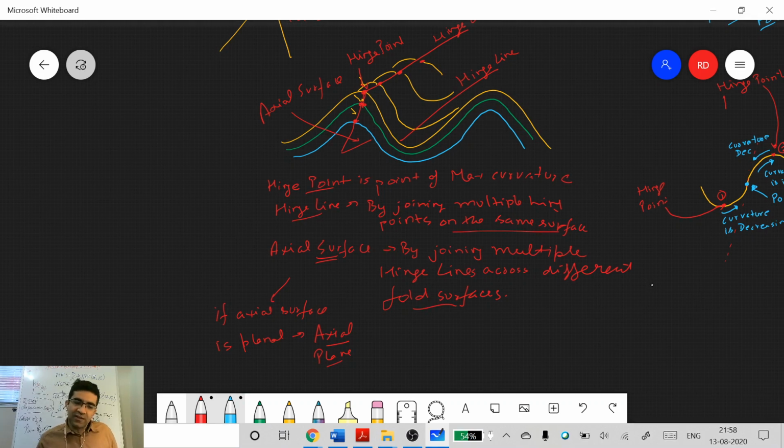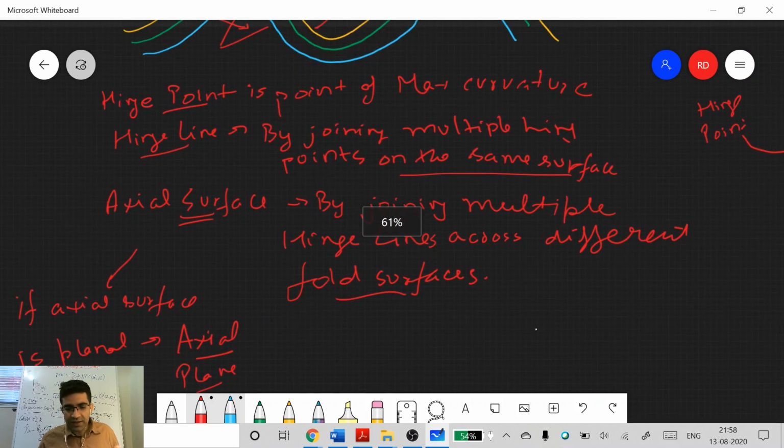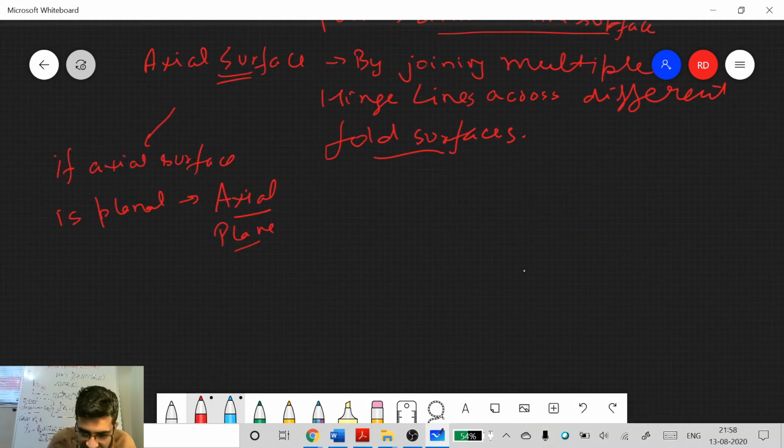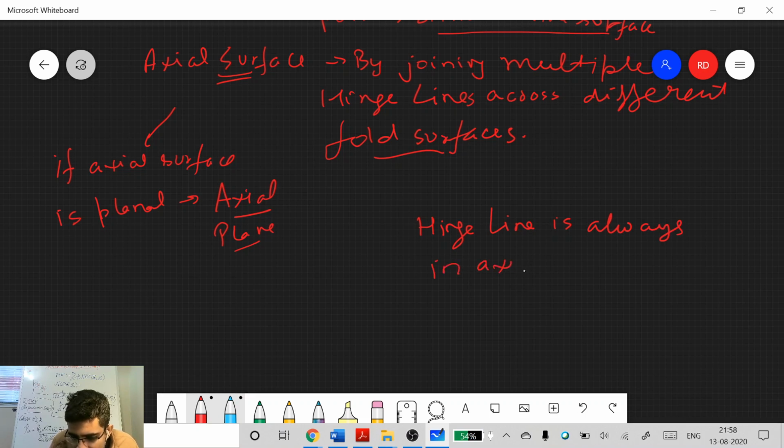Okay. Where is hinge line present? Hinge line is present on the axial surface, right? It cannot go out of the axial surface, because you will actually get the axial surface by joining hinge lines. So for any fold, remember hinge line is always in the axial plane. If an axial plane is there, the hinge line is always in the axial plane. Okay, you understand this?